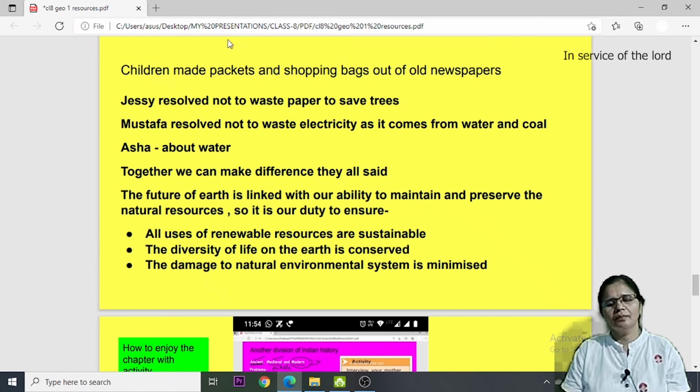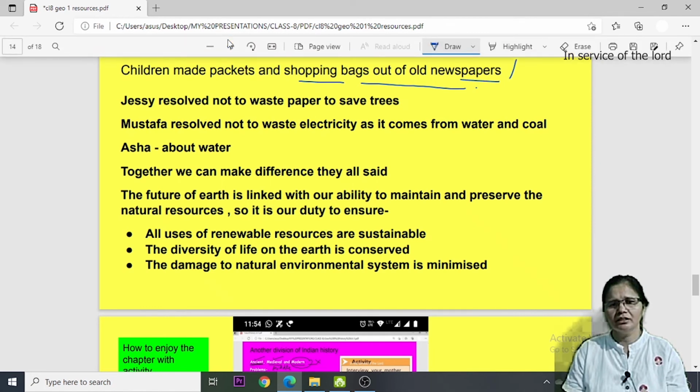Then further, one activity which is described in your book, that the children that evening made packets, or they made shopping bags out of newspaper. So this activity we can categorize as recycle. So they were doing recycling of these resources.